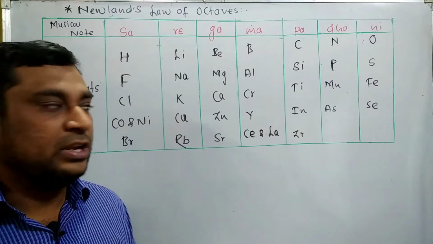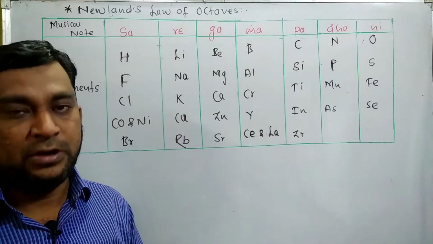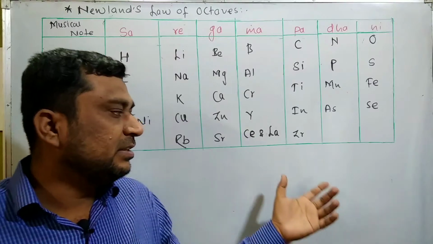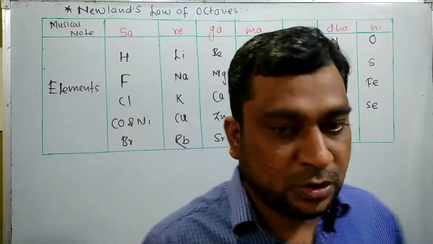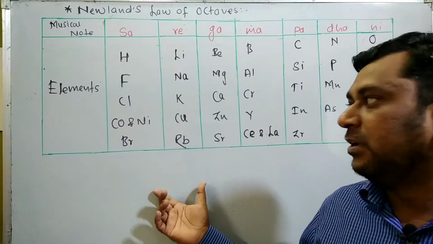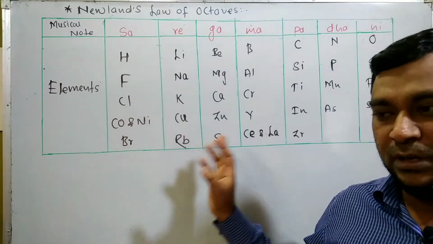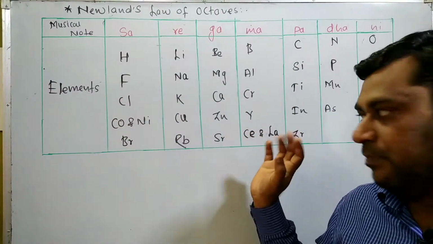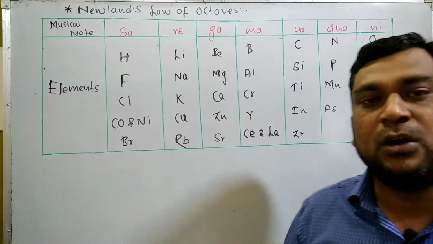Hi guys, today's topic is Newland's law of octaves. Actually, this is the diagram that I have just drawn on the board. This diagram starts with hydrogen. Actually, the table ends with thorium, but we end at Zr only.